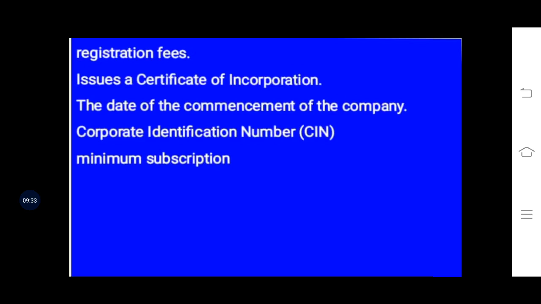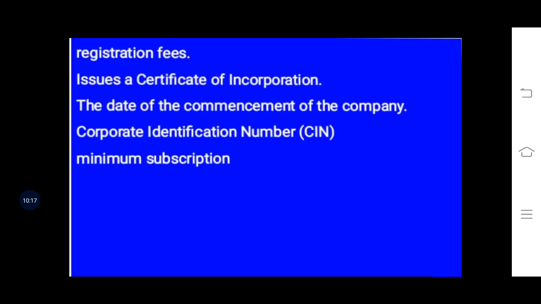So in this way, when the company gets the COI and CIN, then it can go for issue of shares, and at least the minimum subscription which is mentioned should be there. That means if the authorized capital is 5 lakh rupees and the company has issued capital of 2 lakh rupees, and the minimum subscription is 90%, then at least 1,80,000 of share capital should be subscribed.